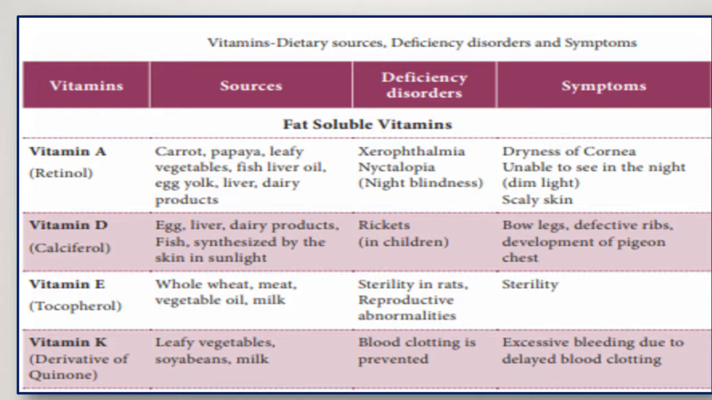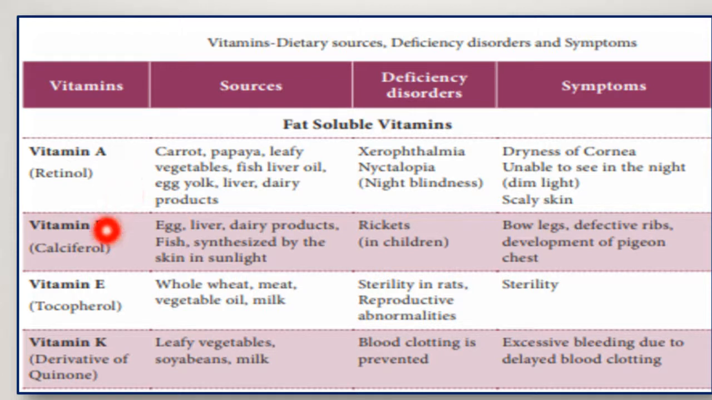It leads to disorders related to the eye, xerophthalmia and nyctalopia. Nyctalopia is referred to as night blindness, and xerophthalmia is a condition that affects the eye, where the cornea becomes keratinized, with dryness of the cornea. And in nyctalopia, we are unable to see things at night or in dim light. Also, the skin becomes scaly, and dryness of the skin can be felt.